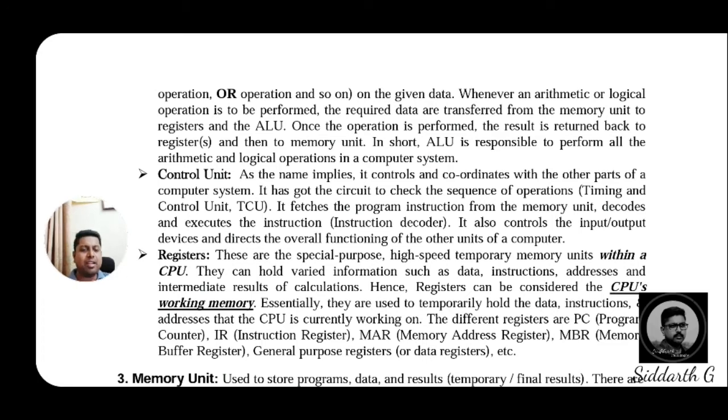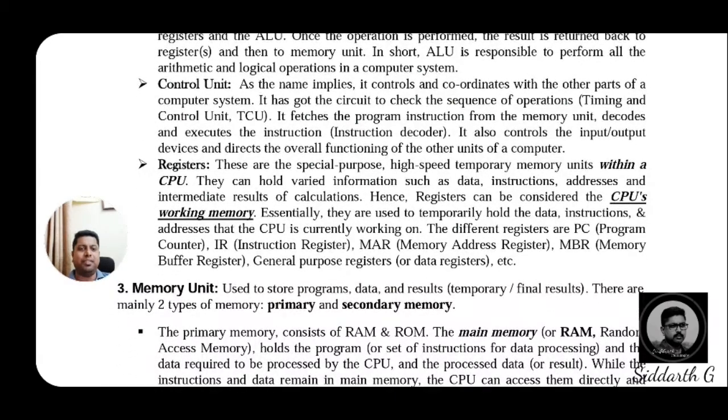They can hold different types of information, such as data, instructions, addresses, and intermediate results of calculations. All this data will be stored very briefly and speedily. That's what registers do. They are the CPU's working memory, essentially used to temporarily hold the data and instructions, whatever instructions the CPU is currently working on.